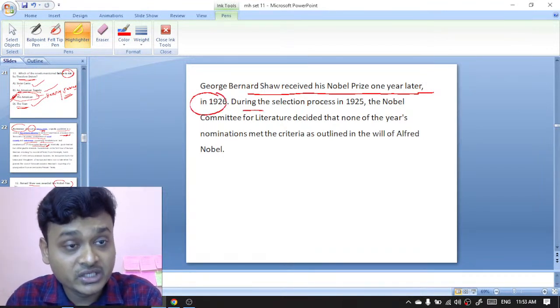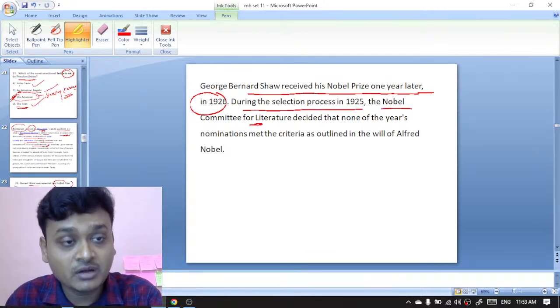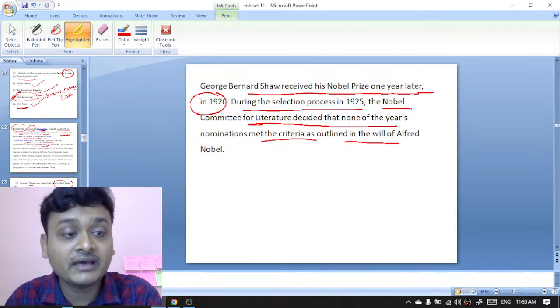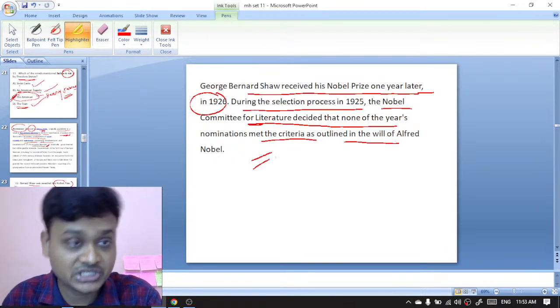The reason is that during the selection process in 1925, the Nobel Committee for Literature decided that none of the year's nominations met the criteria as outlined in the will of Alfred Nobel. That's why he got the Nobel Prize one year later, that is in 1926.